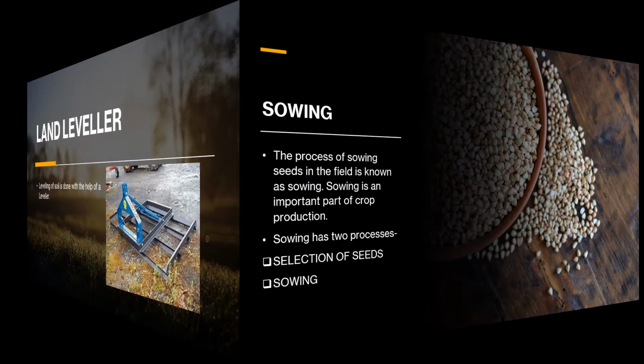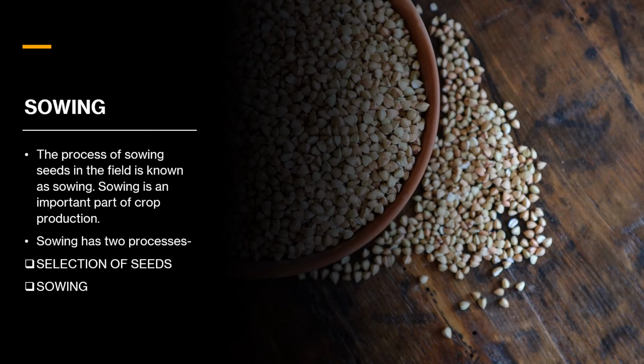So next is sowing. The process of putting the seeds in the field is known as sowing. And of course, without sowing, a plant cannot be grown, as we know. So sowing is an important part of crop production. Sowing has two processes. That is the selection of seeds, which is important, and the sowing itself is also a very important part.